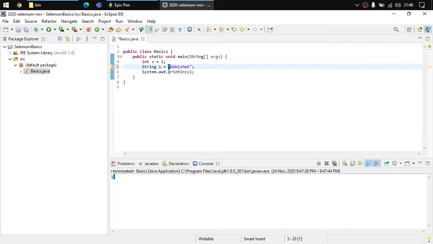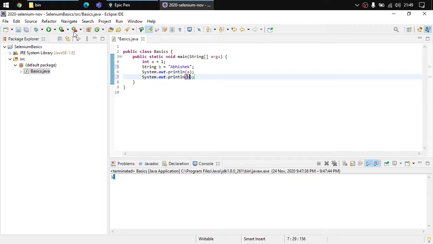What is the benefit of using quotes here? Why are these required? Whenever you specify a text which is not a number, you need to specify that text inside quotes. Now, what kind of data type receives this kind of text? Only string will be receiving this kind of text. You can specify the variable type as string and specify the data like this. Now I can print this information. System.out.println, syso, hit control and space key all together and you will get this completed. Now I can specify b here.